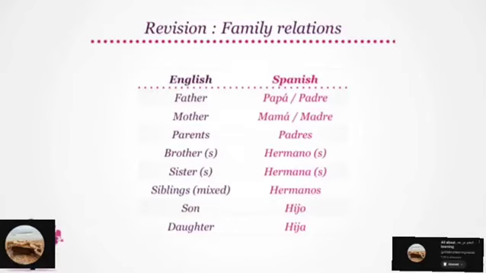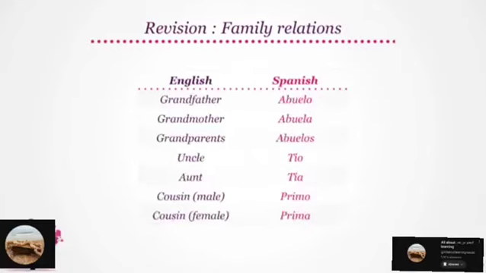Moving on, son is hijo, and daughter is translated as hija. Good. Let's look at some more. Grandfather becomes abuelo, while grandmother translates to abuela, and grandparents becomes abuelos. Moving on, uncle is tío, and aunt translates to tía. And lastly, male cousin is primo, and female cousin becomes prima.